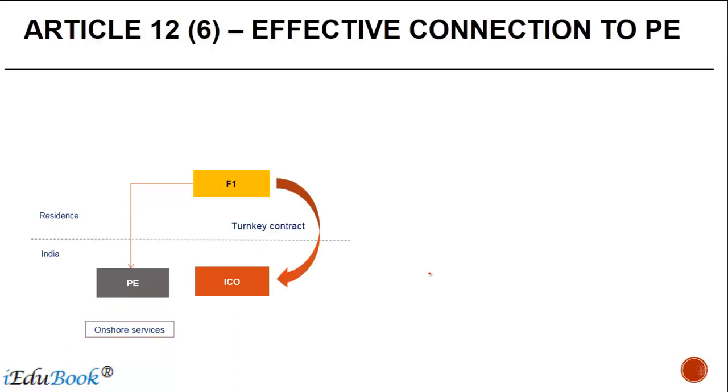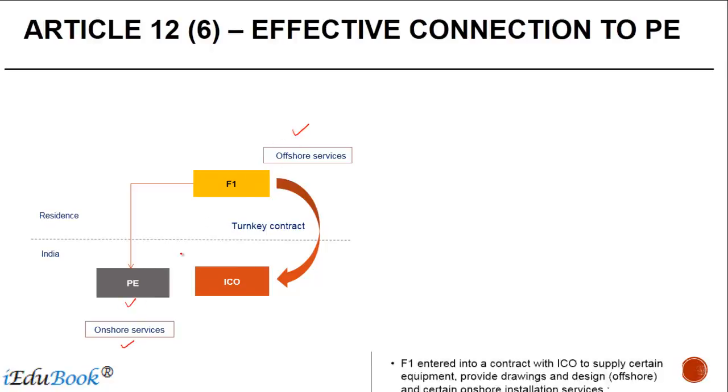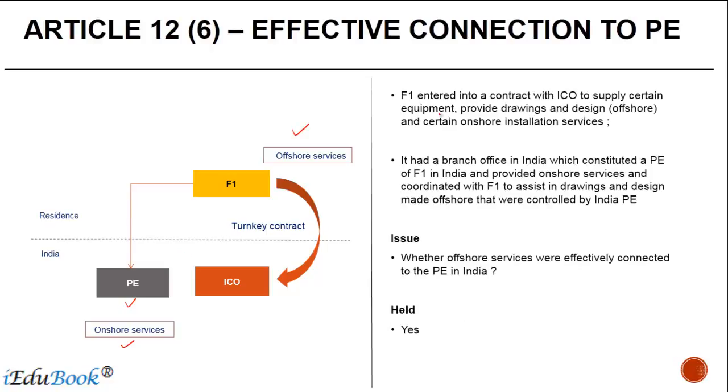Let's look at one case law, right? In a turnkey contract provided by F1, or actually provided by ICO to the F1, F1 is providing some services under the turnkey contract. F1 has a PE in India which is providing onshore services, and F1 is also providing offshore services as well. So F1 entered into a contract with ICO to supply certain equipment, provide drawings and designs, which is carried out offshore here, and certain onshore installation services.